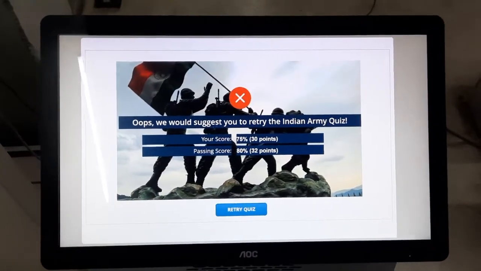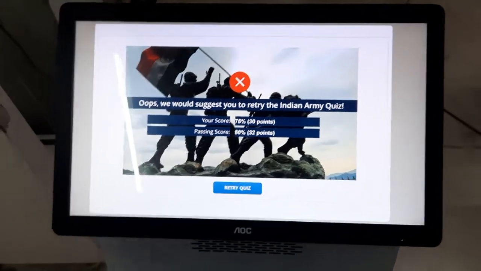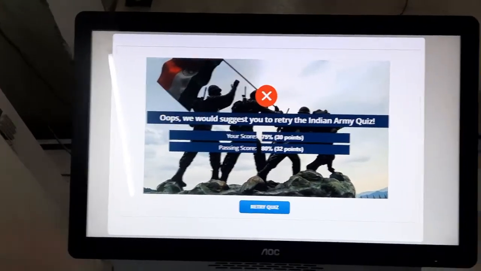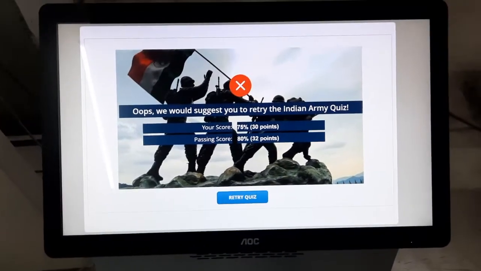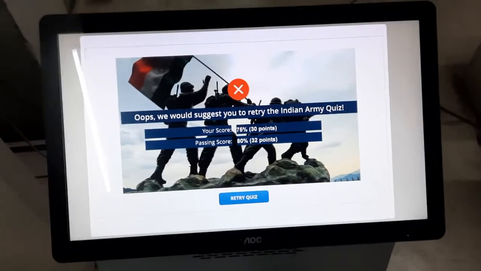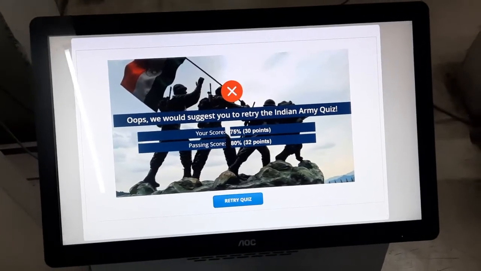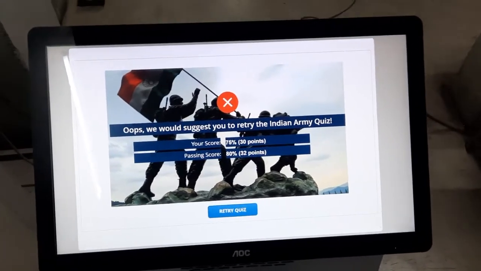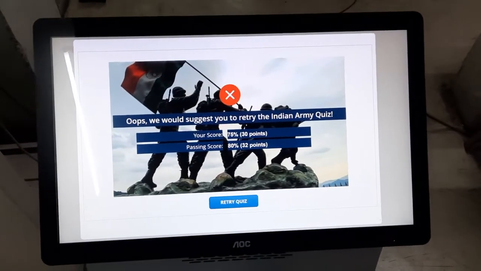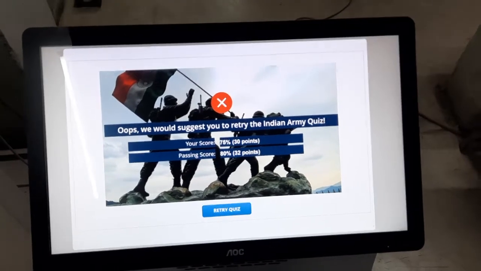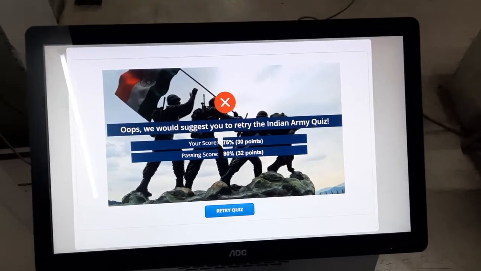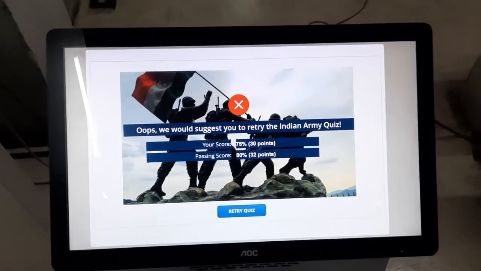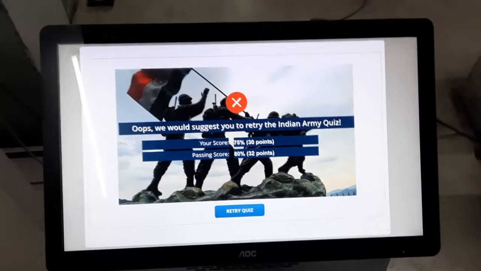After finishing the quiz, the quiz has been finished. Now this is the results page. On the results page, you can put a threshold on the score. Say we have put a passing score of 80%. So basically, for 80%, you have to answer all the 4 questions correctly. Only then do you pass the quiz.